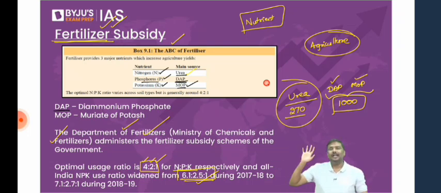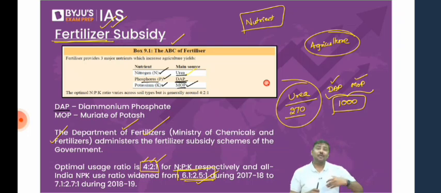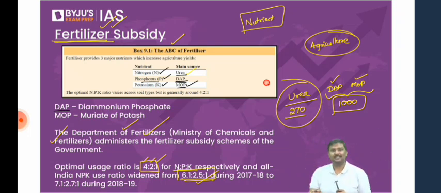will be destroyed. Even if you don't remember, or some of you say, sir, I'm not from a science background, I'm from a commerce background, don't worry. When you study ecology and environment, you will definitely come across this. A lot of nitrogen in the pond will lead to the growth of algal blooms. There's a process called eutrophication. Don't worry, even now. You will study it under ecology and environment. So now, is it okay?